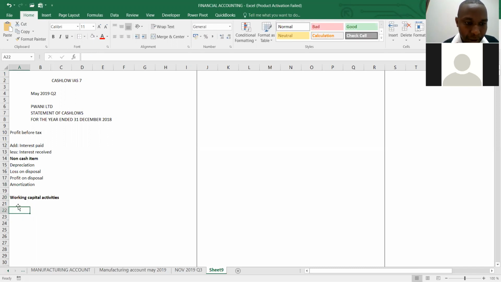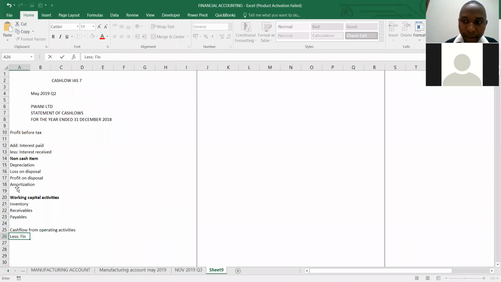As we said, we start with what? Increase or decrease in inventories. We have receivables. We have payables. Then after that one, you get what? Cash flow from operating activities. Then we need to less our finance cost.